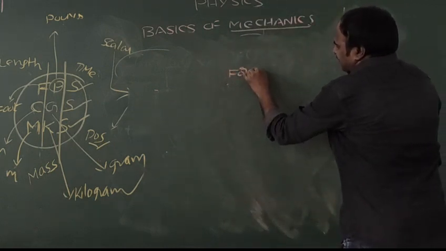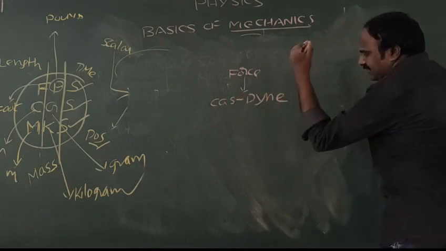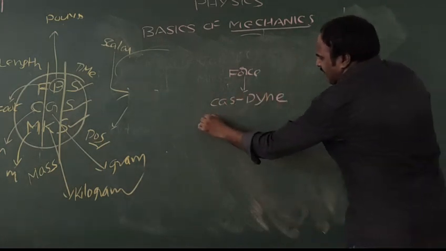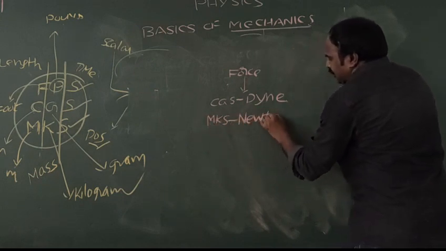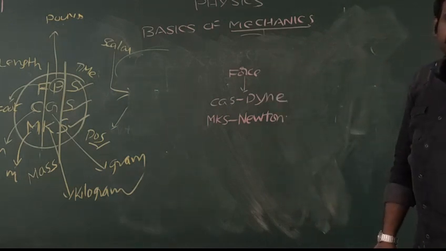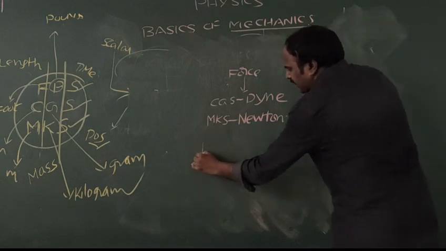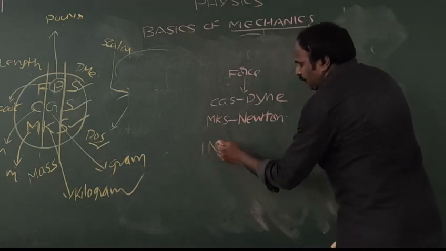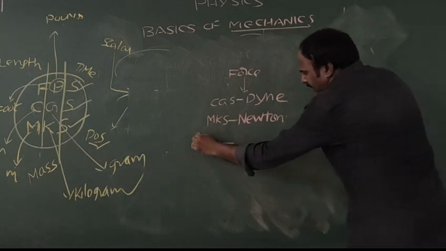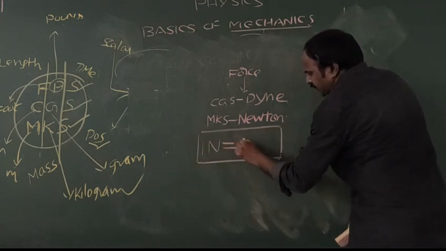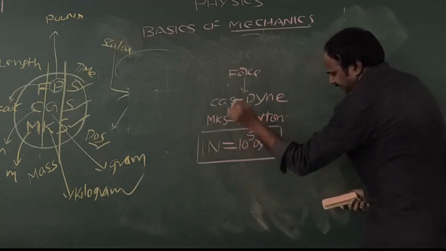I want to tell one more point. Force is measured in CGS unit as dyne, and MKS unit of force is Newton. So, CGS unit is dyne, MKS unit is Newton. While doing any competitive problems, we should change dynes into newtons. So, be careful of the relation: 1 Newton is equal to 10 power 5 dynes.